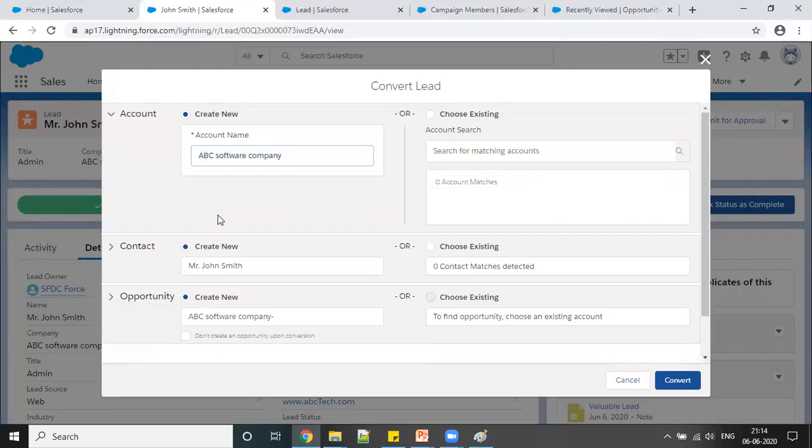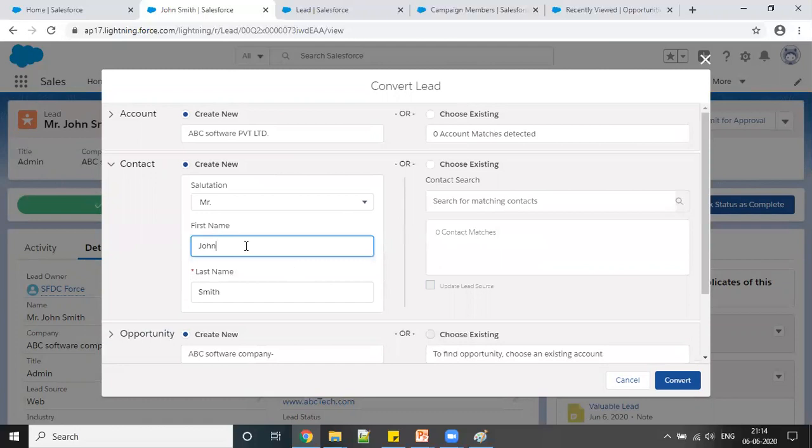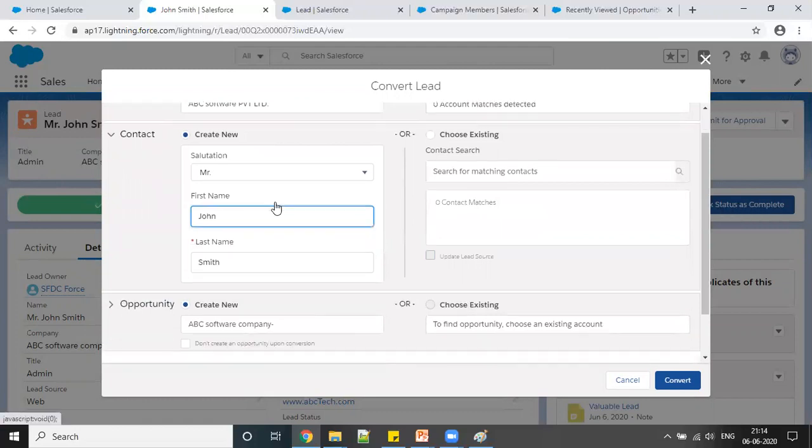Once you click on this, you will get these related things. So your account will be created with the name ABC Software Company. This is fine for me. If you want to add something here, you can. So with that name, the account will be created. But okay, instead of giving company, I can say ABC Private Limited. And for the contacts, the name is fine.